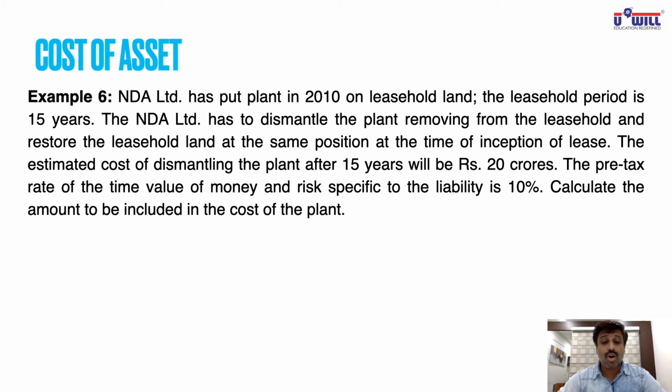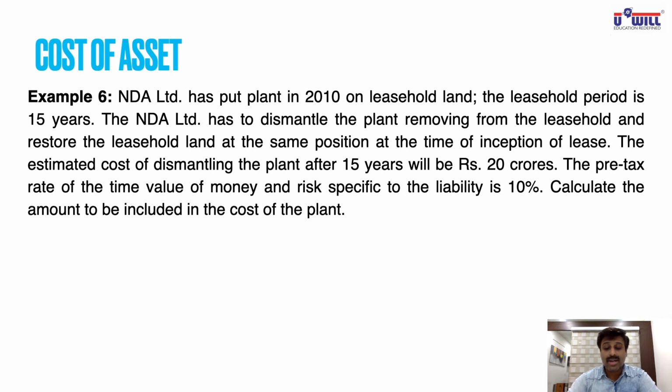The estimated cost of dismantling the plant after 15 years will be 20 crore rupees. So obviously the lessor is not going to incur this huge sum of 20 crore. He will say you only dismantle it and give it back to me. Now the pre-tax rate of the time value of money and risk specific to the liability is 10%. It means 20 crores you are going to incur after 15 years. What is its today's value? We have to find it at the rate of 10%.